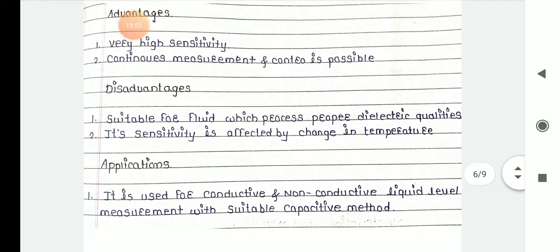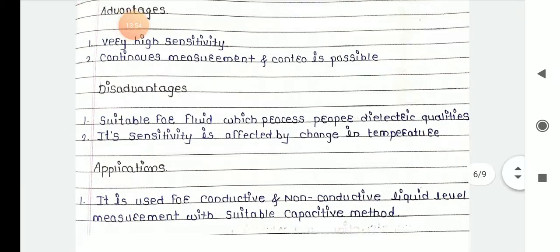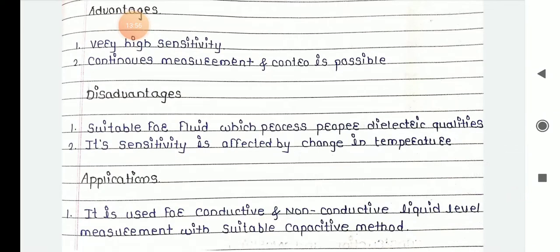Next we'll move on to the advantages. First one is very high sensitivity. Second one is continuous measurement and control is possible. Next, disadvantages: suitable only for fluids which possess proper dielectric qualities. Second one, its sensitivity is affected by change in temperature. Applications: it is used for conductive and non-conductive liquid level measurement with a suitable capacitive method.